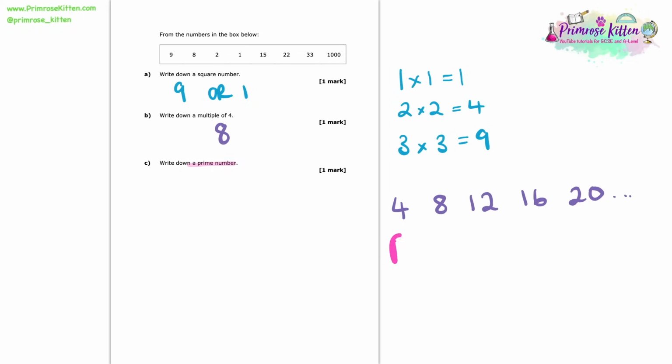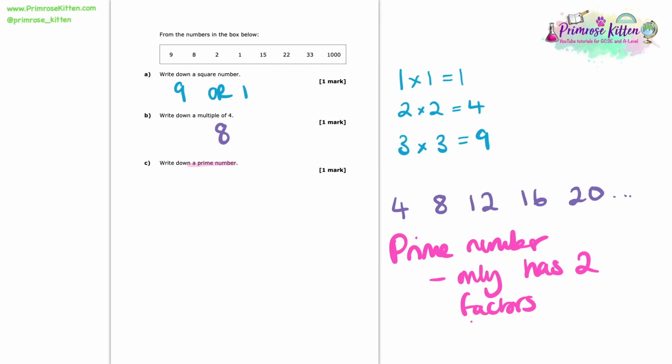Next up, we are told to write down a prime number. So first of all, I just want to remind you of what a prime number is defined as. Now, a prime number is a number which only has 2 factors. That is 1 and itself. So that means that it can't be divided by many different numbers. Literally, you can only divide it by 1 or itself to get a whole number.